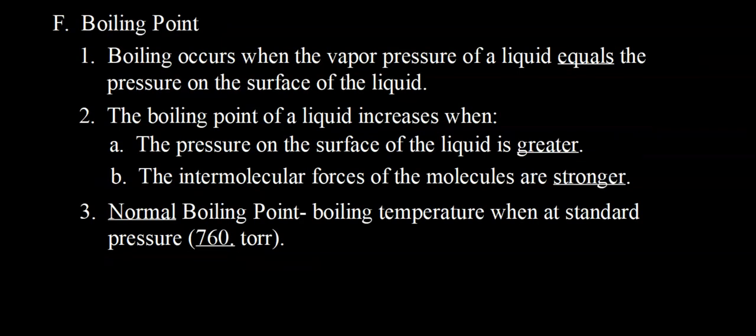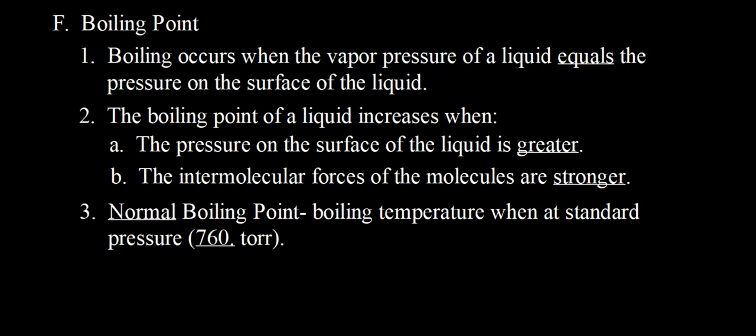A little bit about it last time. We said that the boiling point of a substance is related to its vapor pressure, or boiling in general is related to vapor pressure. So definition of boiling: boiling occurs when the vapor pressure of a liquid equals the pressure being applied to the surface of that liquid. Usually we're talking about atmospheric pressure. So a liquid will boil when its vapor pressure, the pressure exerted by its vapor, is equal to the atmospheric pressure or pressure pushing down on that liquid.